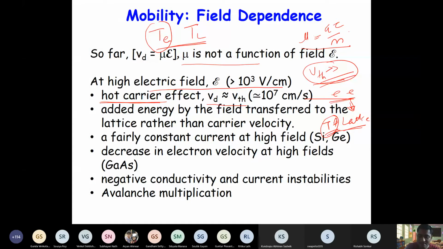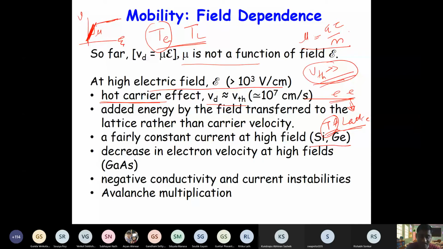Now in some materials such as silicon and germanium, the velocity actually saturates, right? At high field, it saturates. At low field, it's basically linear, and the slope is basically mu. So if you have v here, v is equal to mu E at low field. At high field, it saturates.